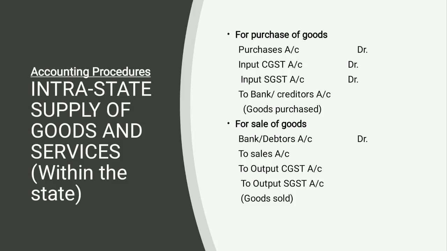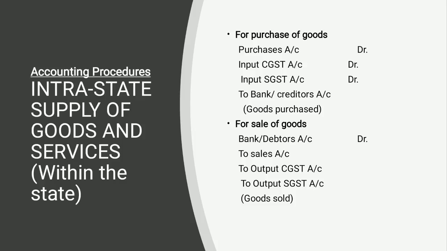But in addition, how to attach the GST. When the goods are purchased, additionally the tax will be paid, and when it is within the state, with the name of input CGST and input SGST, which will be debited. Suppose I am taking 6% and 6%, this rate will be applied on the value of purchase.